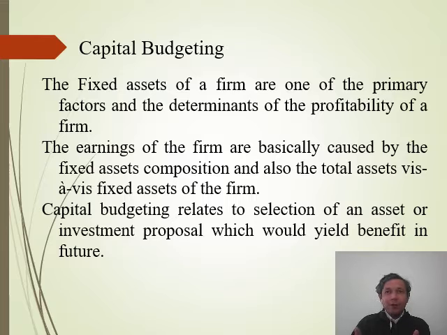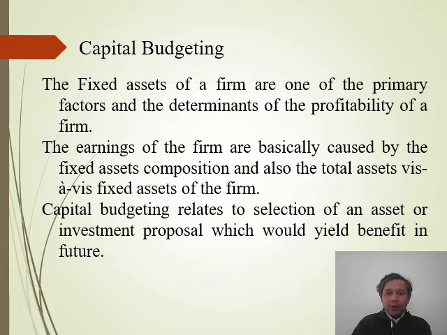Now to earn profit, definitely they have to do something. They have to operate something, produce something, sell something. That is not possible without the help of fixed assets. So definitely, to run their business, fixed assets always become a core component of a business organization.